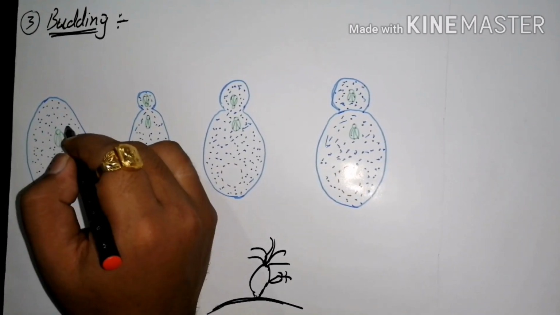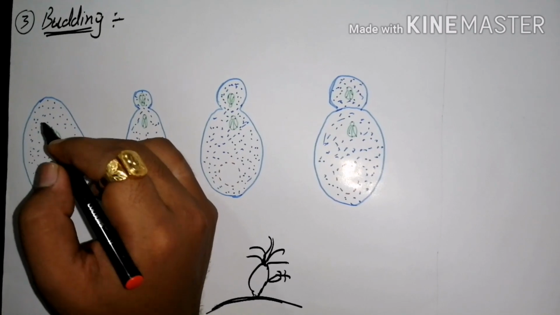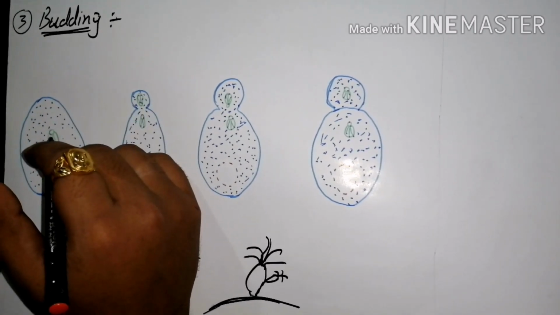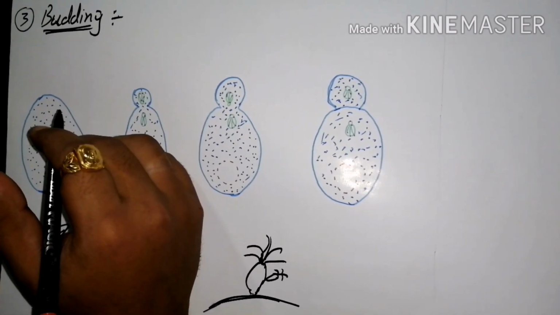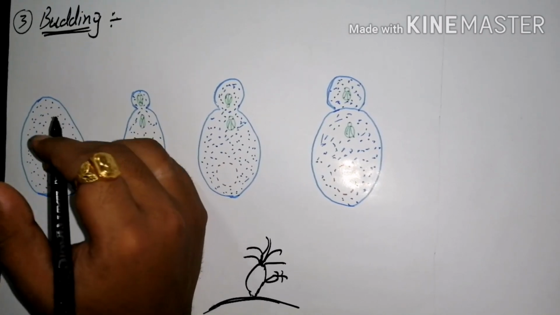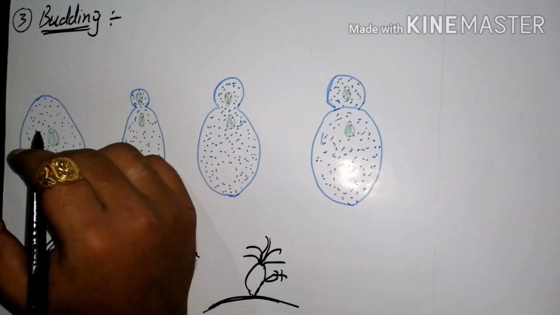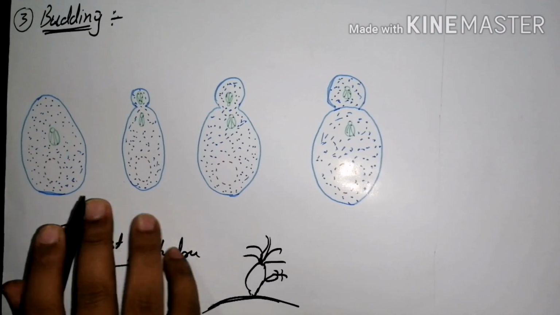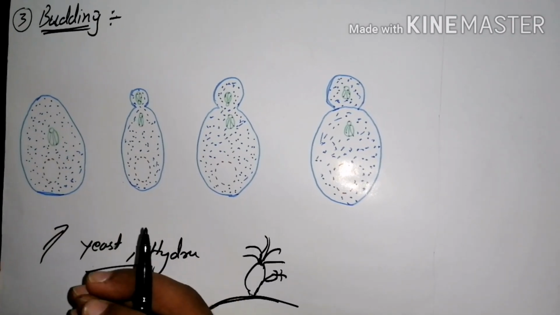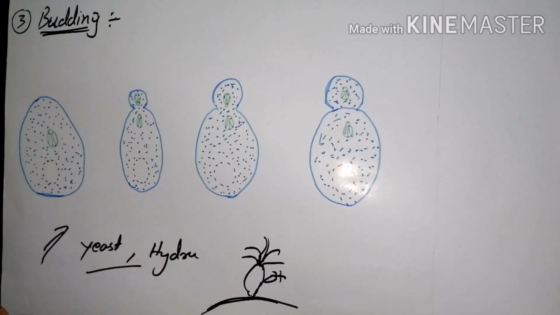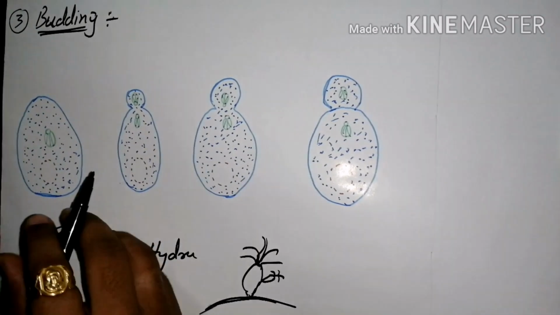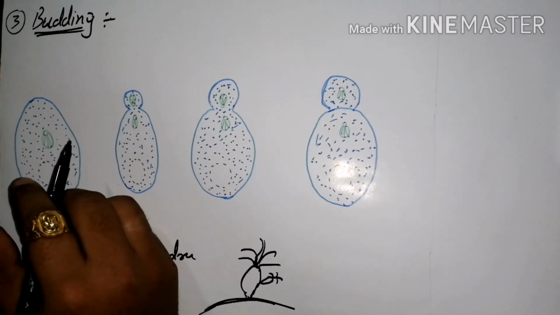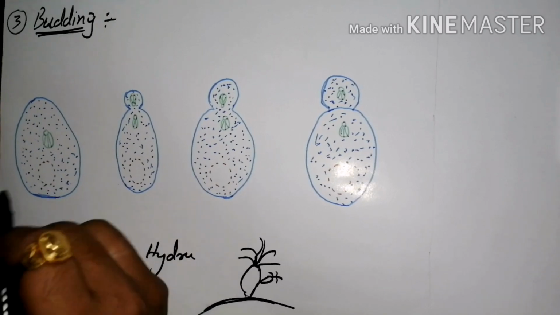Firstly, we focus on budding, which takes place in favorable conditions, in which the body wall bulges out. Bulges out means it oozes out. A bud-like structure forms on the outside, and firstly the nucleus division takes place.